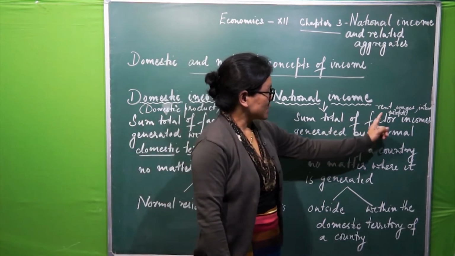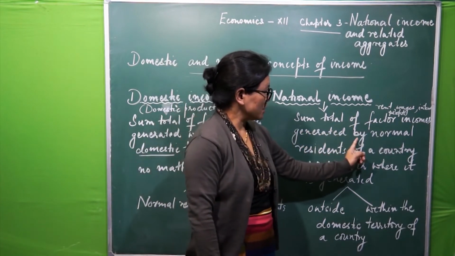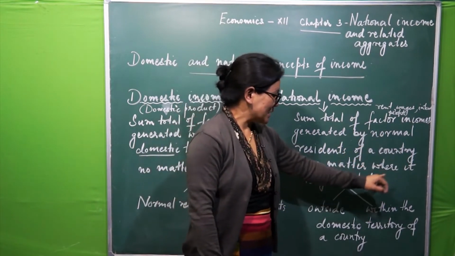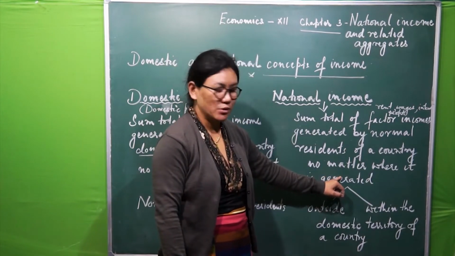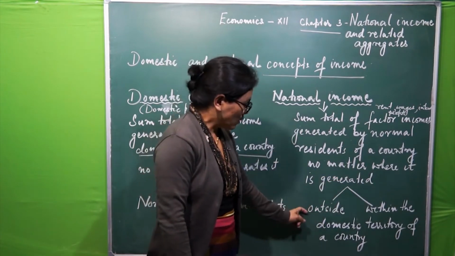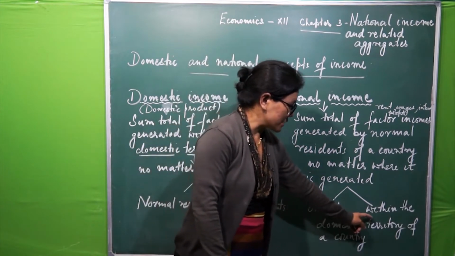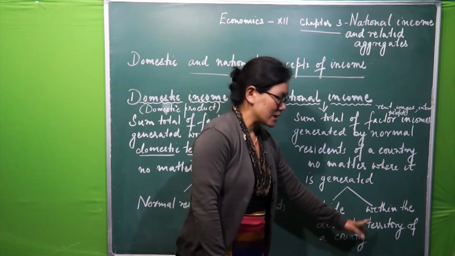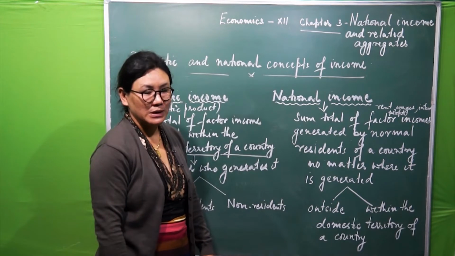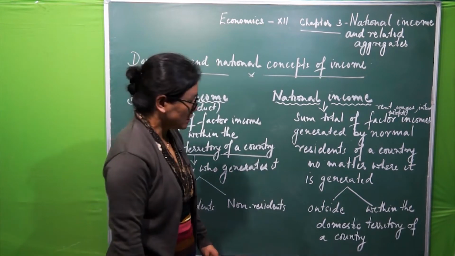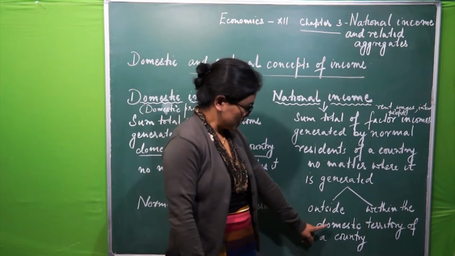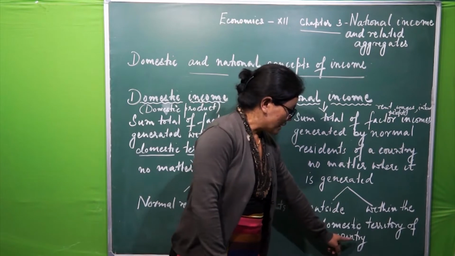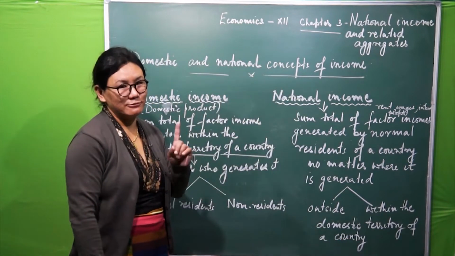It is the sum total of factor incomes generated by normal residents of a country, no matter where it is generated, whether it is outside the domestic territory of a country or within the domestic territory of a country. Now we are getting a new concept here. See here, domestic territory of a country. And this one we have to understand first.